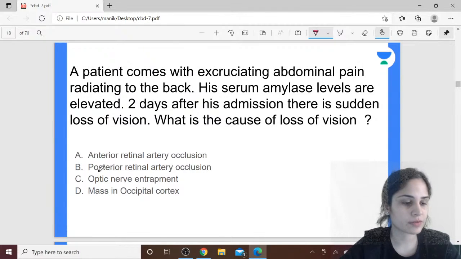Okay, so someone is saying answer is D. No, that is the wrong answer. Then they are changing the answer to B. Okay, first of all, try to identify what is the problem in this. Can anyone identify the problem for me? What is the condition?